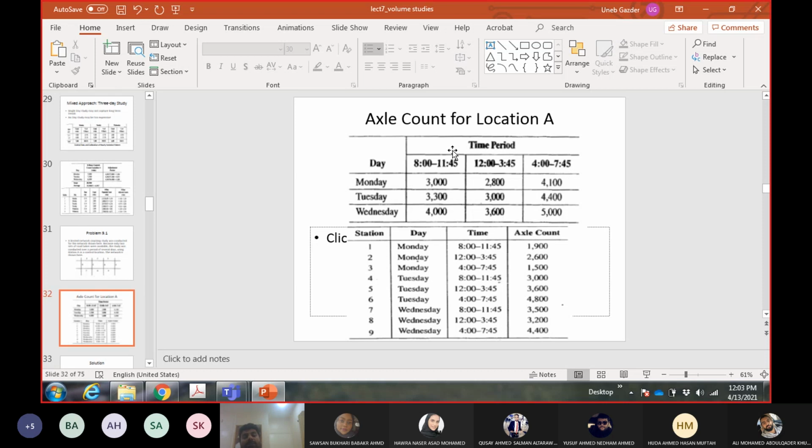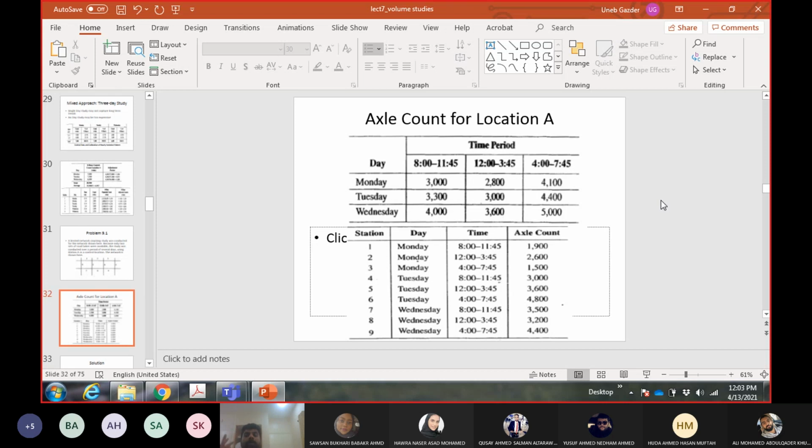Why do we have a 15-minute gap here? I've already explained the reason in the last example. The data collection interval should match between the control count location and the coverage count location. So if it is 3 hours 45 minutes for the coverage count, same for the control count. Okay, so there should be a 1-to-1 match here. So this is why there's a 15-minute break, although it is not required.